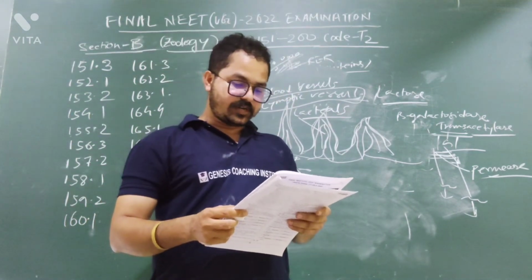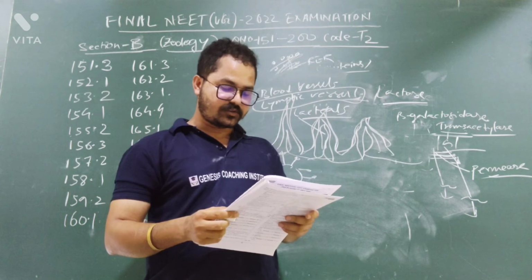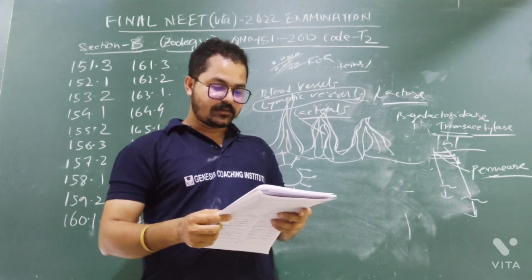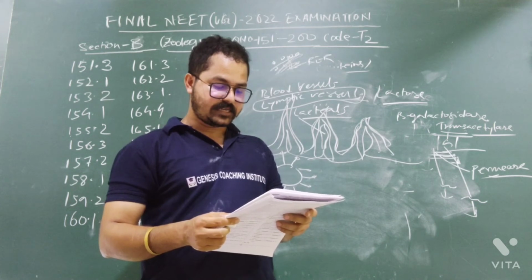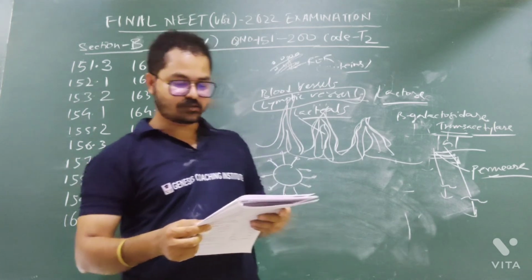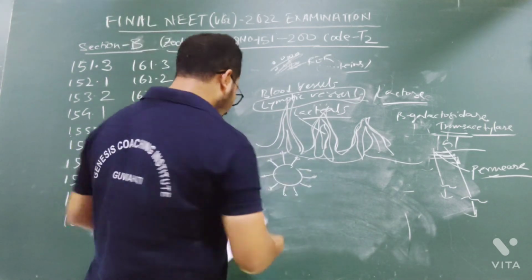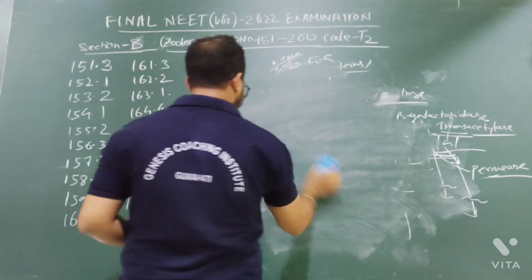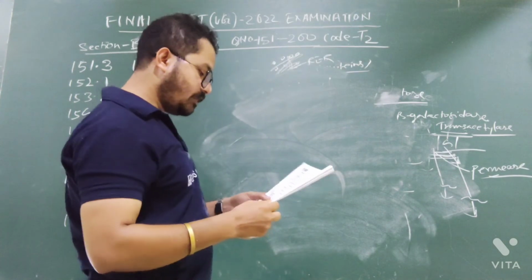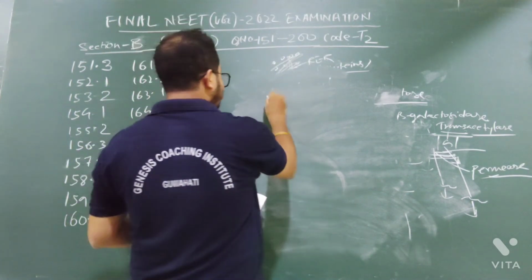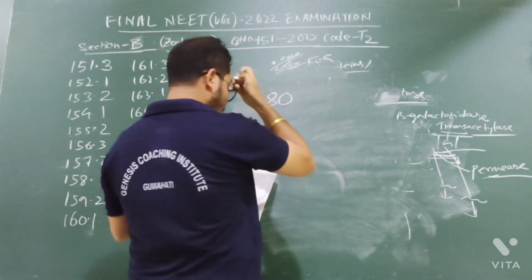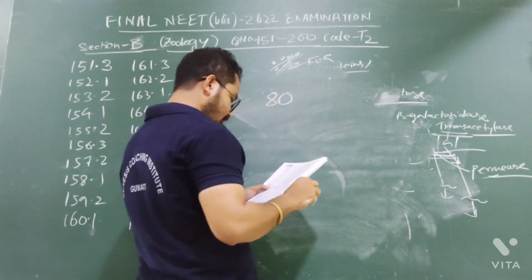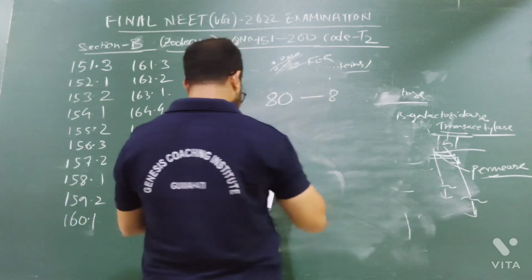Question number 170. If 8 Drosophila in a laboratory population of 80 died during a week, the death rate in the population is dash individuals per Drosophila per week. Okay. So what are they saying? In a laboratory, 8 Drosophila died out of 80. Total Drosophila is 80. How many died? 8.